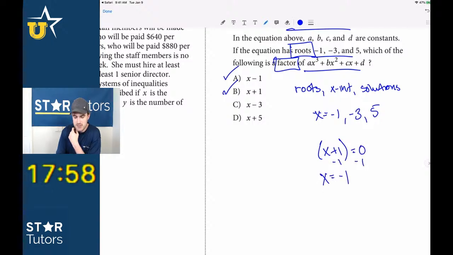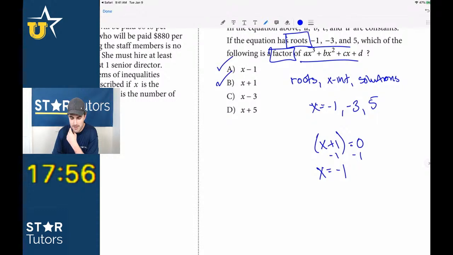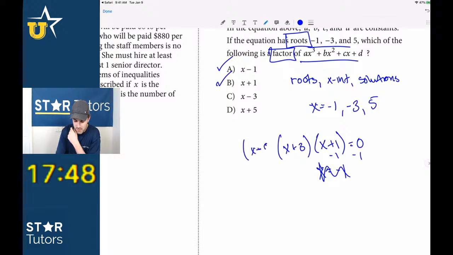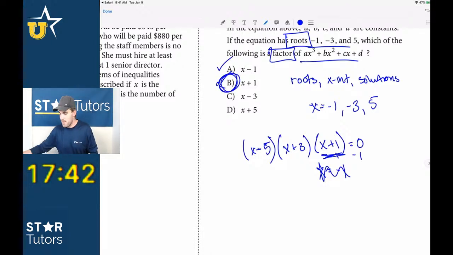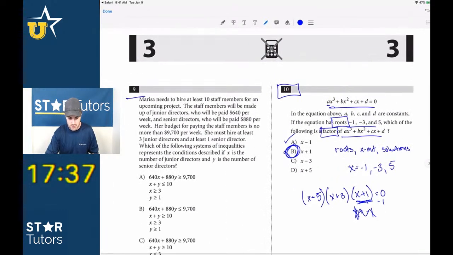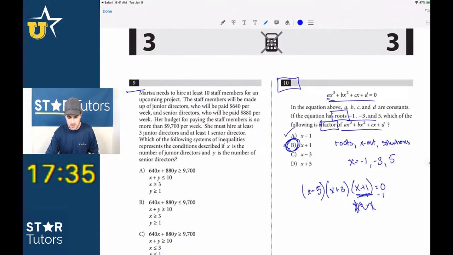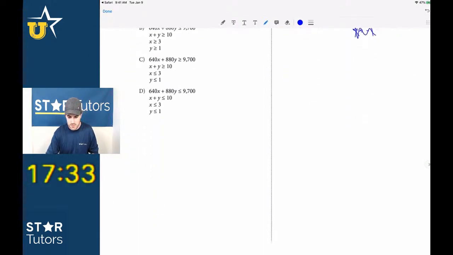You subtract 1 on both sides. You guys remember that hopefully from algebra, right? So the factors would be x plus 1 times x plus 3 times x minus 5, any of those. And look, now we have x plus 1 as one of our factors, so the answer must be answer choice A. Does that all make sense? Can everybody see that? That was number 10, right? So let's keep going.